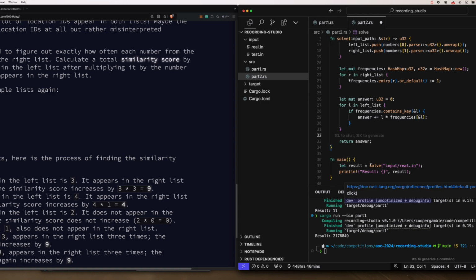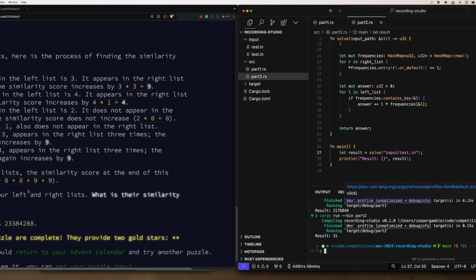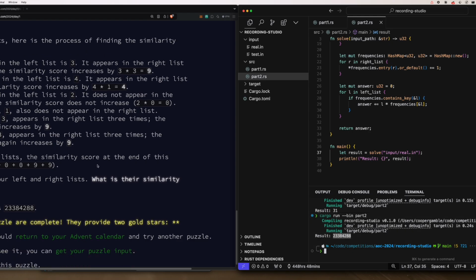And we'll add our semicolon, and we'll change this to test, and say cargo run bin part 2. We get 31. That is correct for the test input. Now let's run it on the real input. Let me change this. Maybe I should add a parsing flag. And we get, what is this? 23,384,288. And that is our answer.